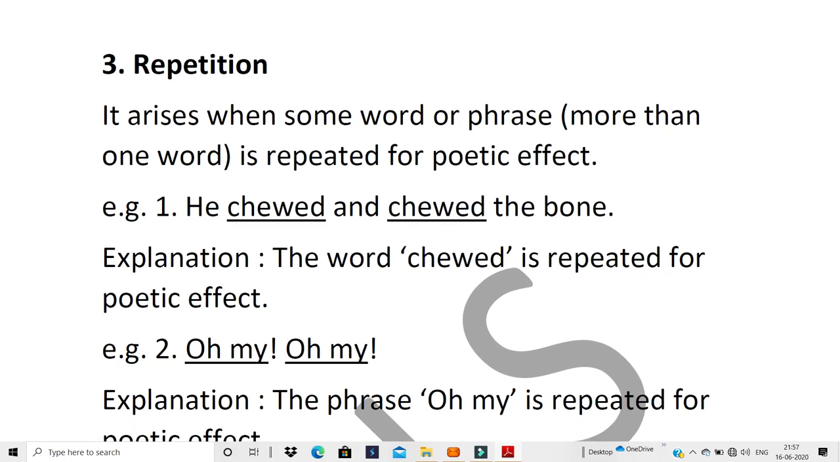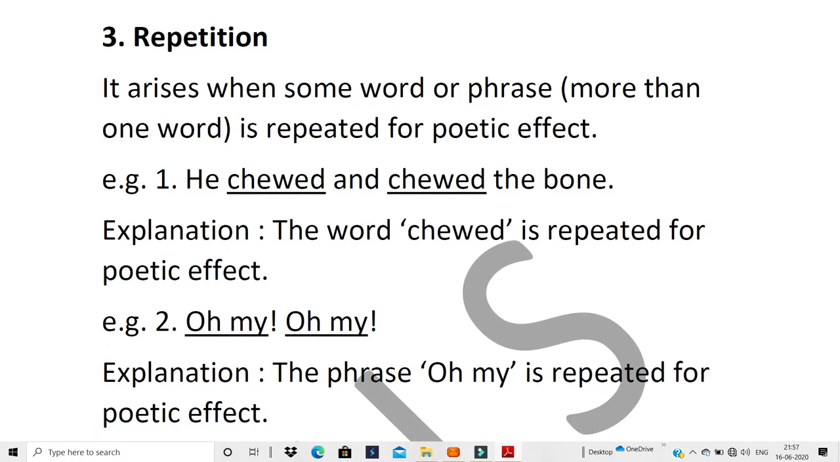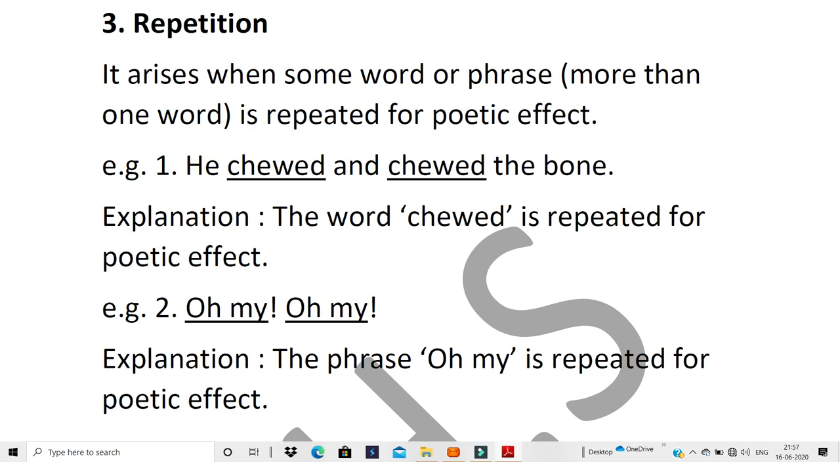Now repetition and alliteration are somewhat similar, the difference being that in alliteration you look at only and only the first letter of the words, whereas in repetition you see that the whole word is repeated, or maybe more than one word, maybe a full phrase, like maybe 2 words, maybe 3 words. Okay, so when more than one word is repeated, it's called a phrase. Otherwise only a single word is repeated, maybe repeated once, maybe twice, thrice. Okay, but more than once.